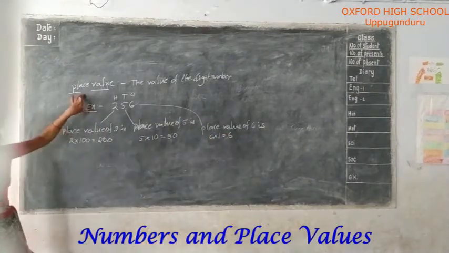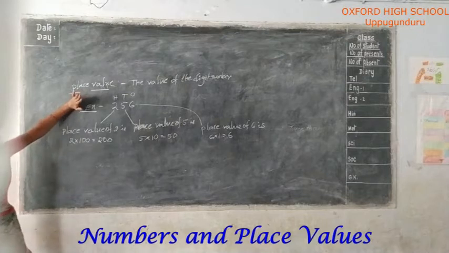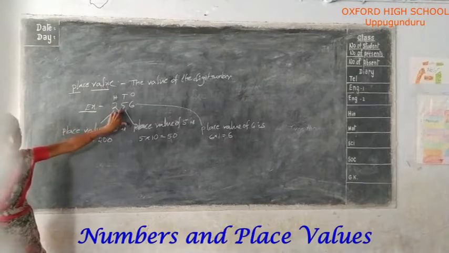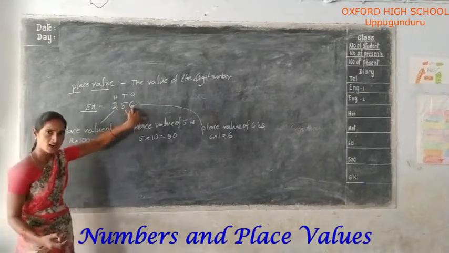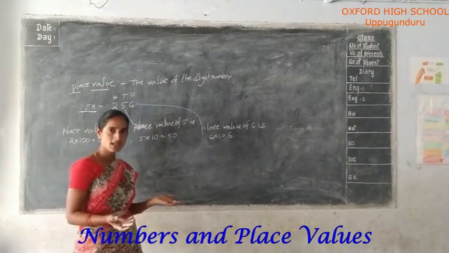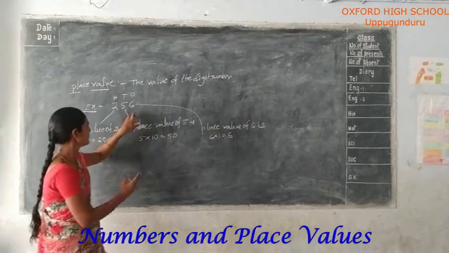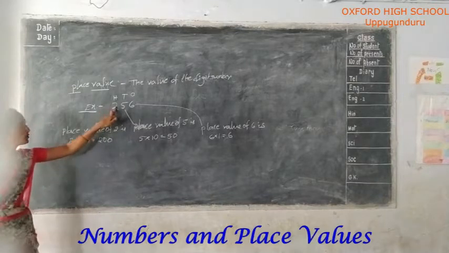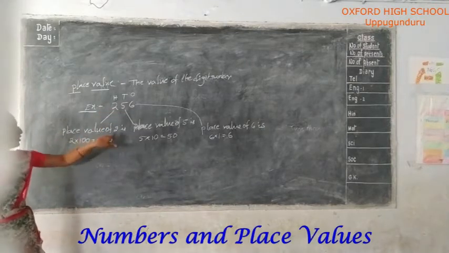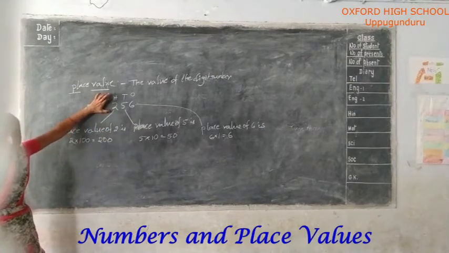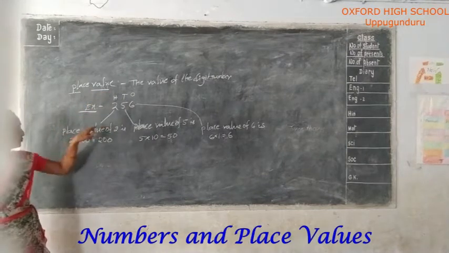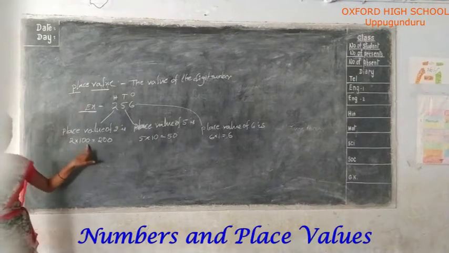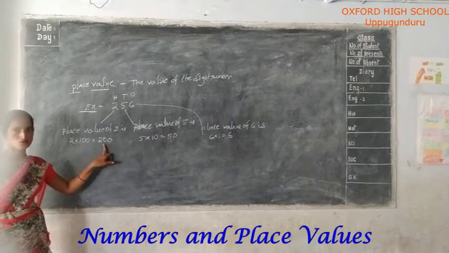Okay. Place value is the value of the digit of a number. For example, 256. Does counting start from right to left or left to right? Right to left: ones place, tens place, hundreds place. The place value of 2 is 100, so 2 into 100 is equal to 200.